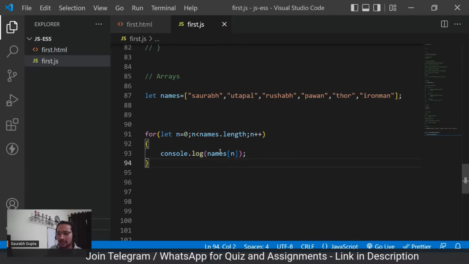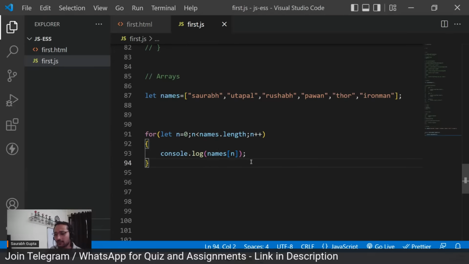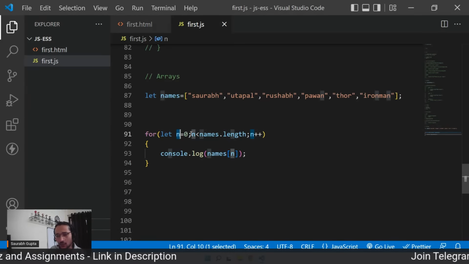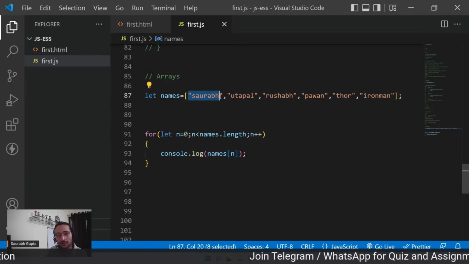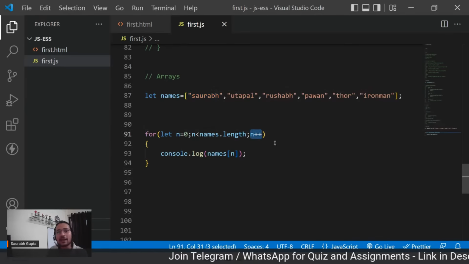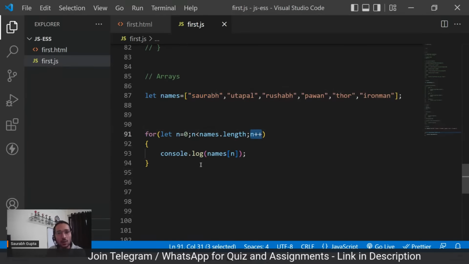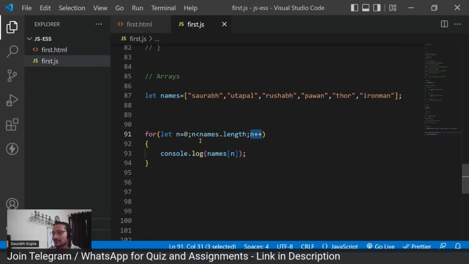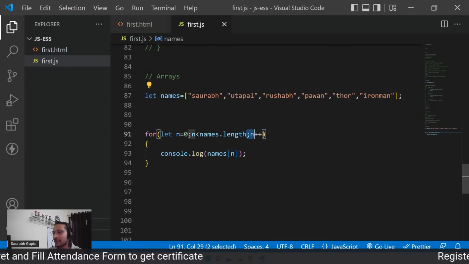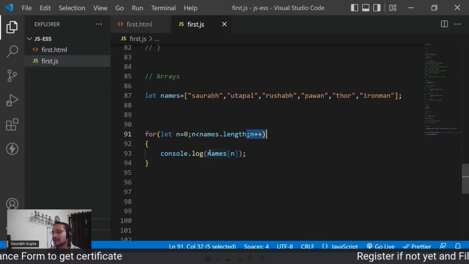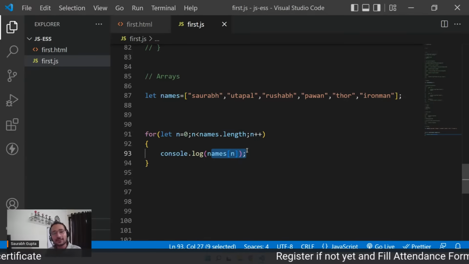Names of n means, I think Chins, you just joined, buddy. Okay, no issues, I'll tell you. So names of n means, you can see n is 0. So names of n means names of 0. That means this value. And then n will increment, n will become 1. Okay, and since this is a loop, it will run multiple times. So if this runs again, now names of 1, that means Utpal. Then again n will increment, it will become 2. So in that case, names of 2, names of 3. It goes like that.